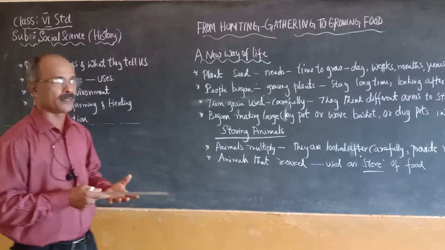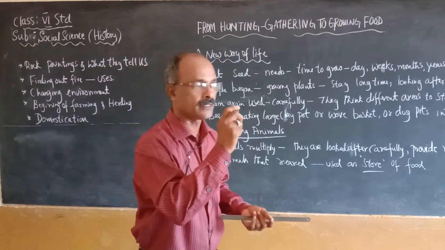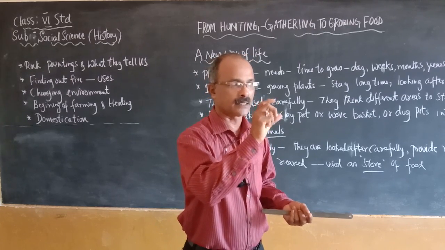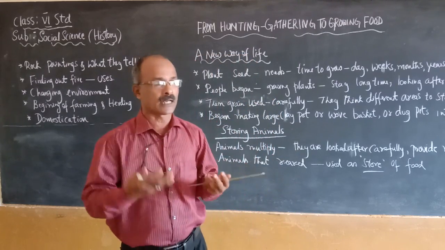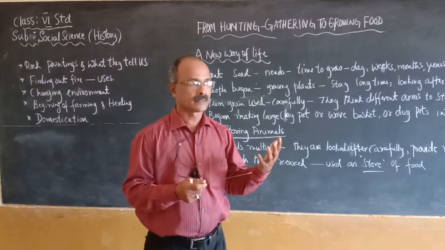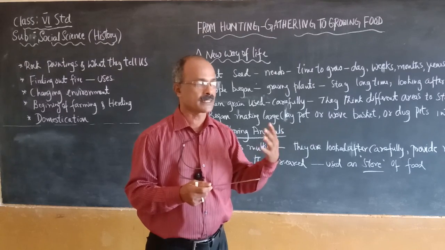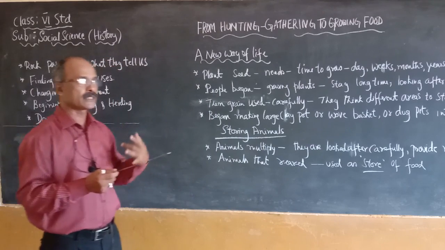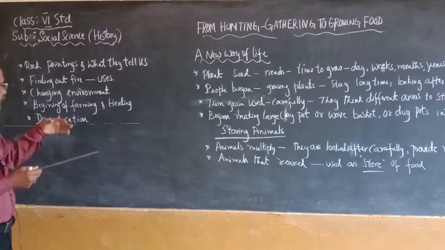People observed the different types of plants, their nature and their growth level. That is why they began to farm or cultivate some plants, especially those that bear grains like rice, wheat and barley, and they used them as a source of food. Again, herding.